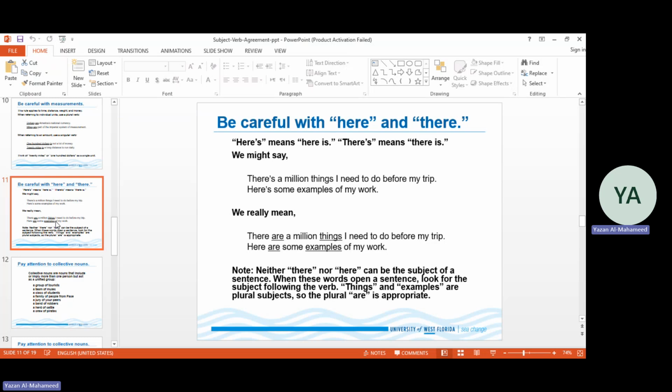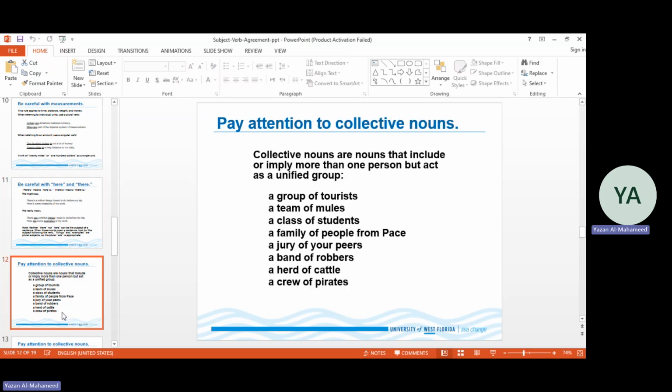"There are some examples of my work." We have a note here that neither "there" nor "here" can be the subject of a sentence. When these words open a sentence, we need to look for the subject following the verb. So "things" and "examples" in the examples above are plural subjects, so the plural "are" is the appropriate verb to use.